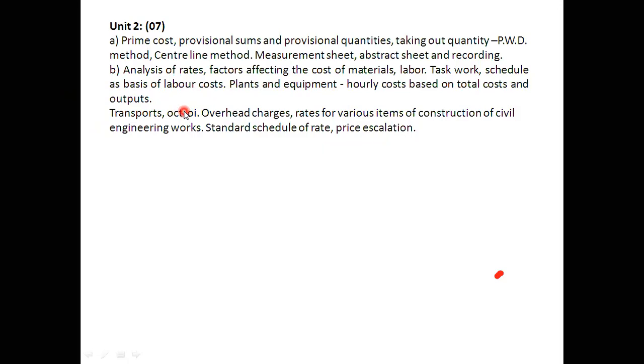So transport and octroi, then overhead charges, rates for various items for construction of civil engineering works. Those rates we are going to discuss. Then SSR, that is standard schedule of rate, and price escalation. Very important parameter we are going to discuss in this unit number 2 is the price escalation.